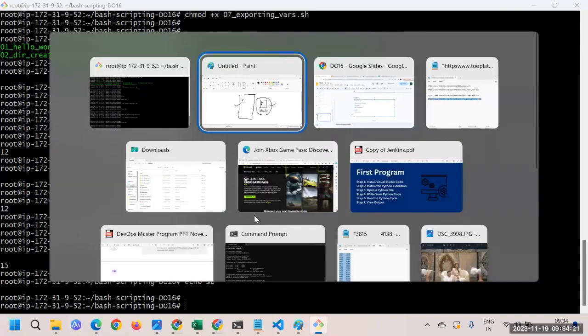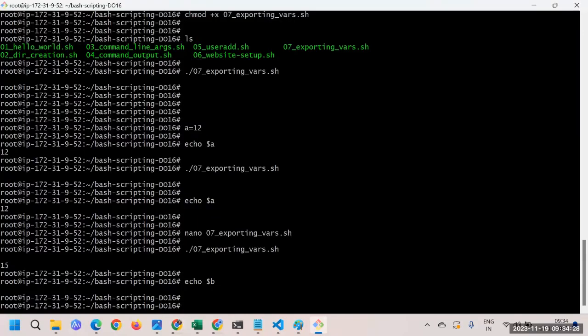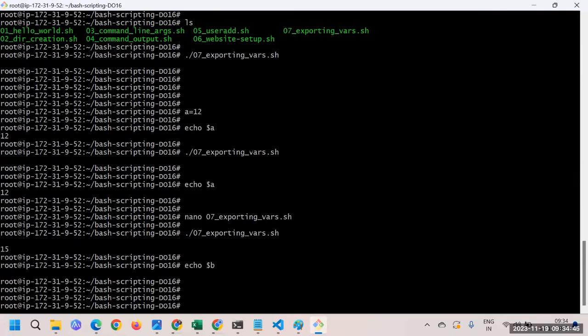We need to export the variable. What does export do basically? Exporting a variable will allow child processes to use the variables. You can think of this as the global session we have.